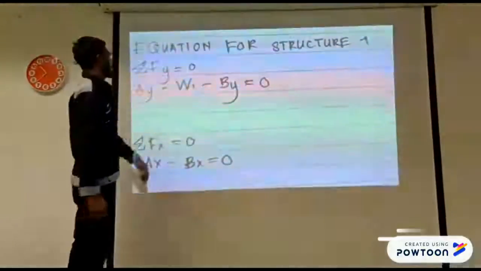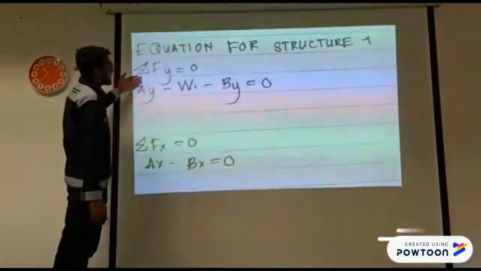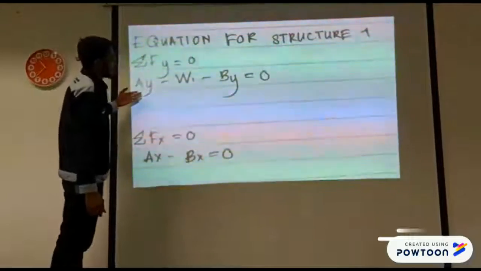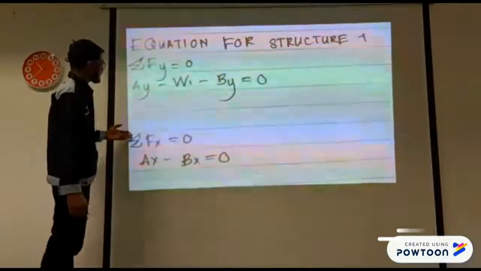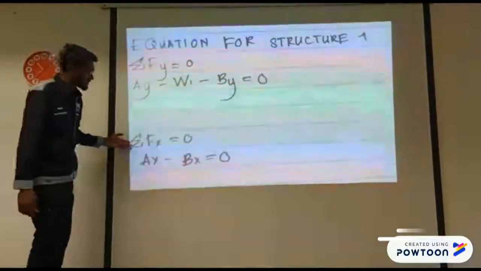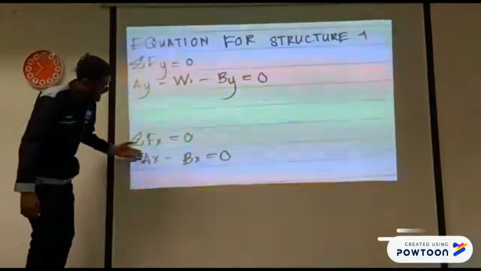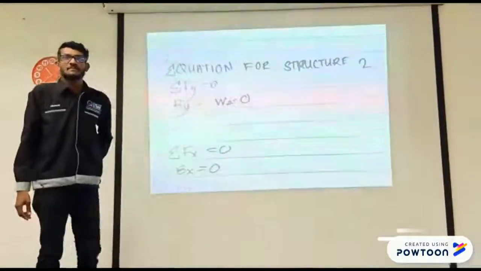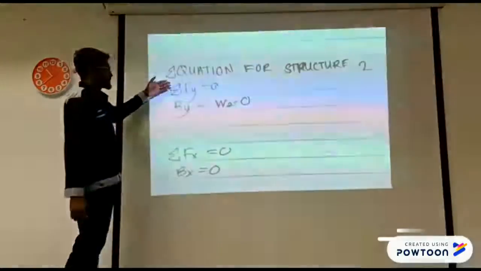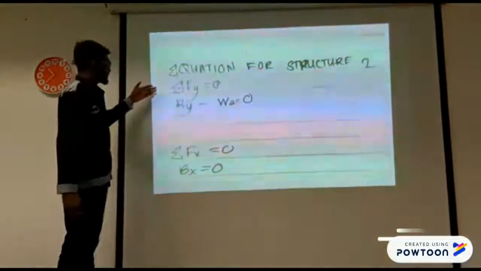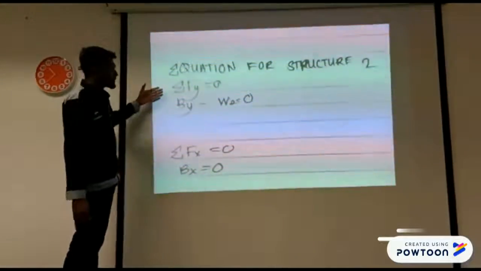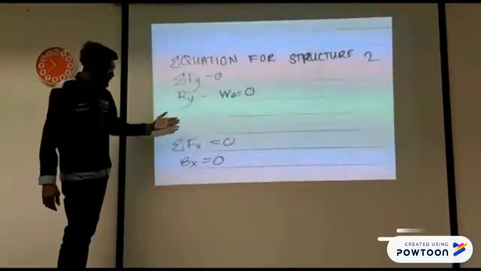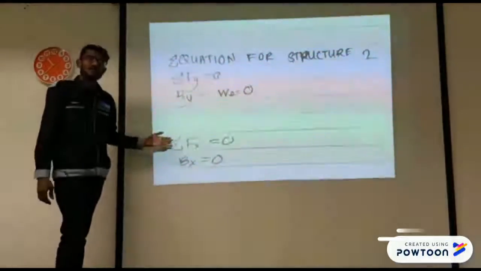Equation for structure 1, we have sum of Fy is equal to 0, Ay minus W1 minus By is equal to 0, and the sum of Fx is equal to 0 is Ax minus Bx equal to 0. The equation for structure 2, sum of Fy is equal to 0, By minus W2 is equal to 0, and sum of Fx is equal to 0 and Bx is equal to 0 too.